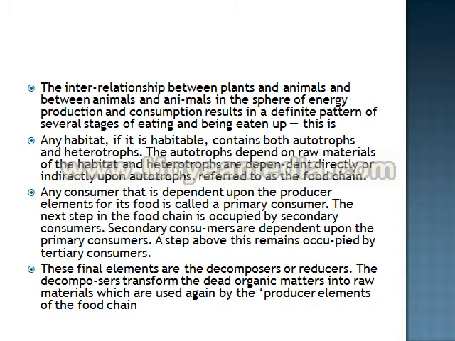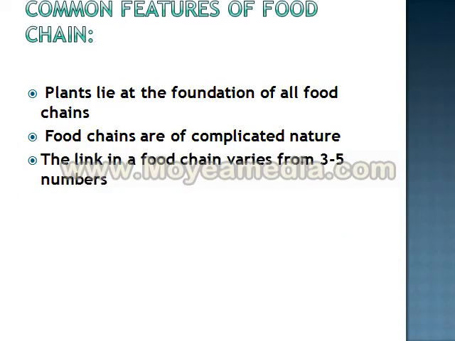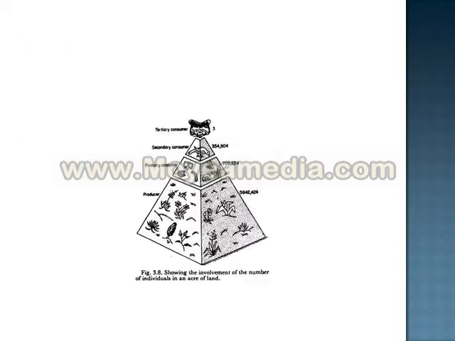One feature you have to remember about the food chain is that plants lie at the foundation of all food chains, that is, the producers. Many food chains are of a complicated nature, and the links in a food chain vary from 3 to 5. When the number of these elements increases, the energy transfer gets affected. In the next slide, you can see an example of a food chain or a food pyramid. I think it's very clear. There is a producer, a primary consumer, a secondary consumer, and then a tertiary consumer.